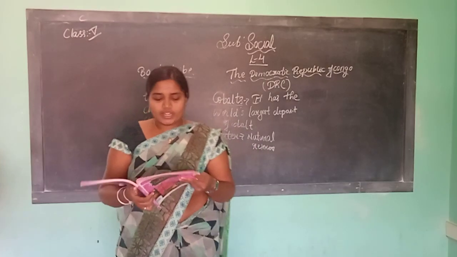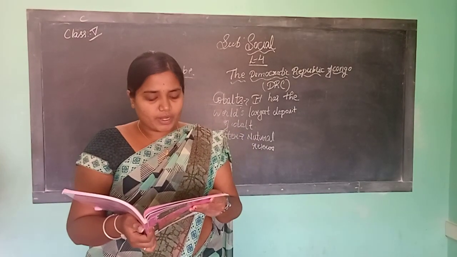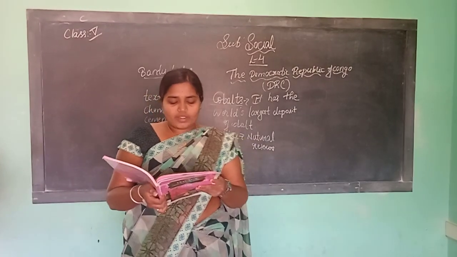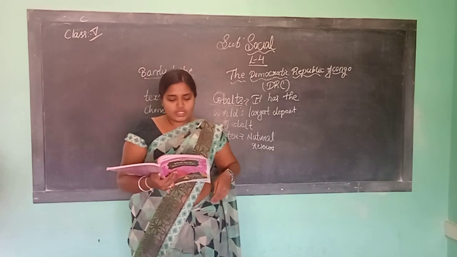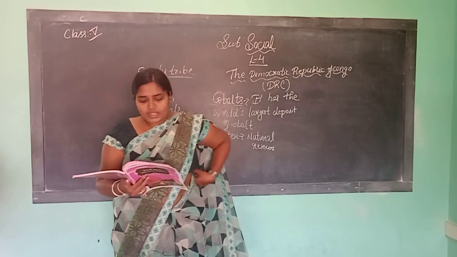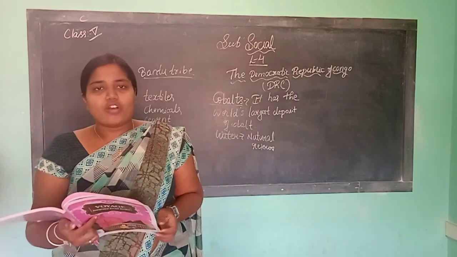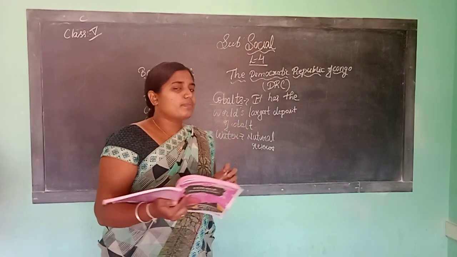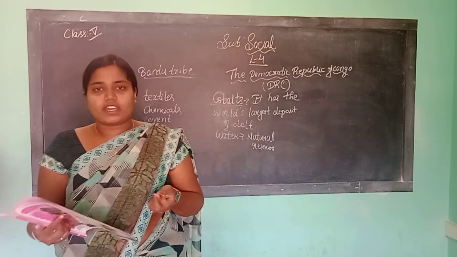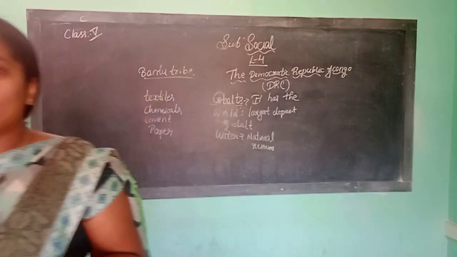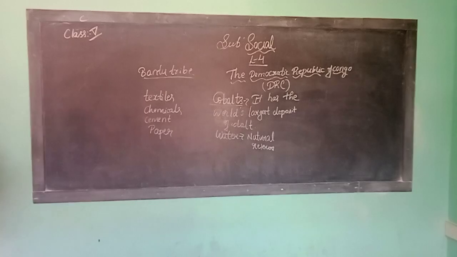Pygmies, the original inhabitants of Congo, are a primitive tribe. They live in dense forests and their houses are made from tree branches, twigs and leaves. So where are they living? These pygmies are living in a dense forest.